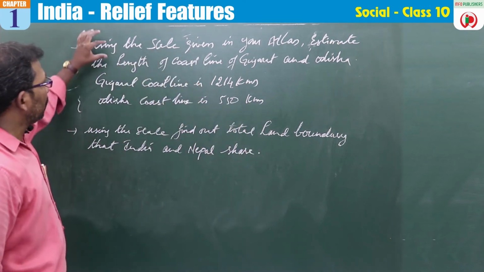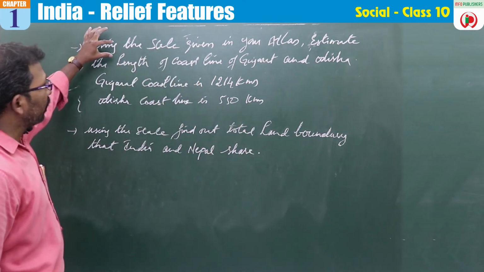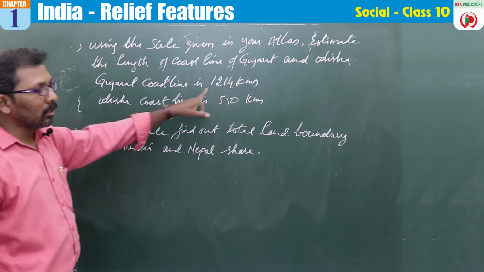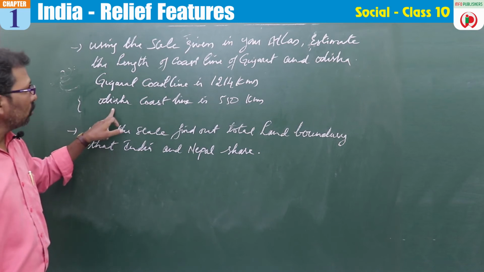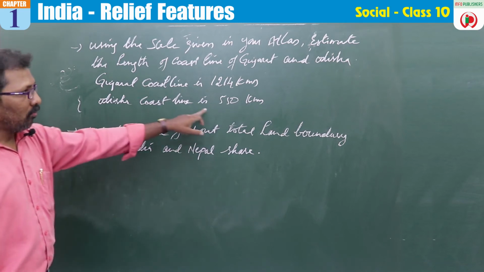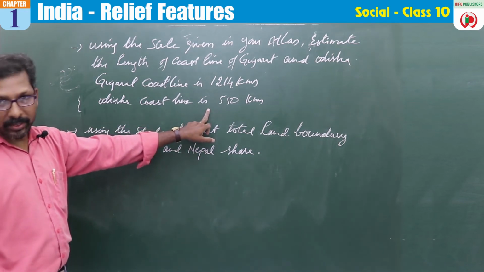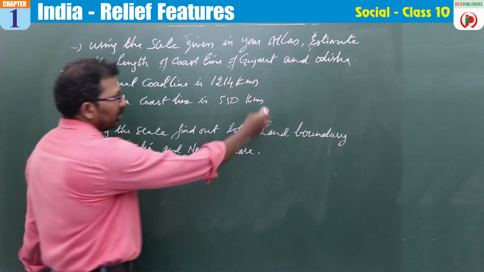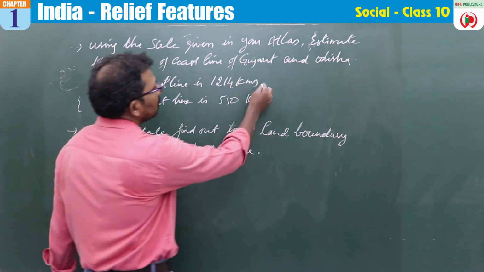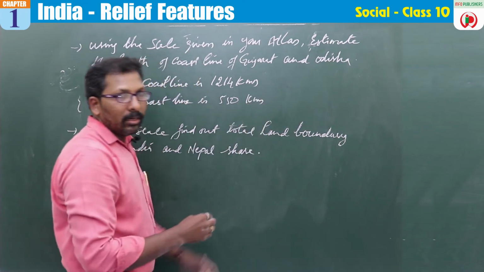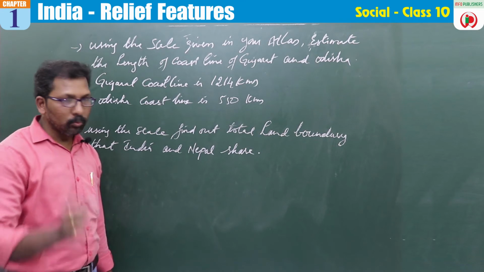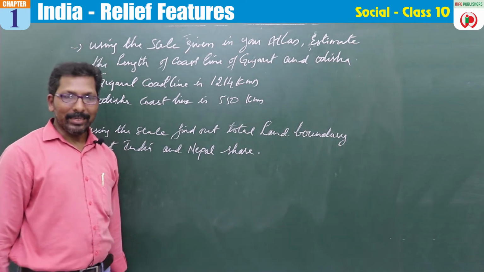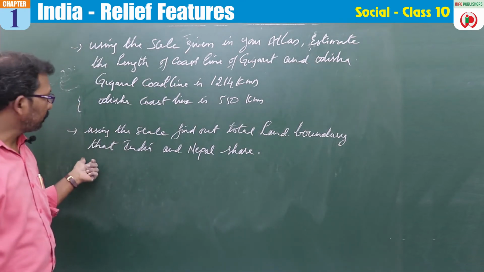So the coastline of Gujarat is 1214 kilometers, whereas the coastline of Odisha is 550 kilometers. With this we can understand that Gujarat has the largest coastline, whereas Odisha has the smallest coastline in India. Next question.